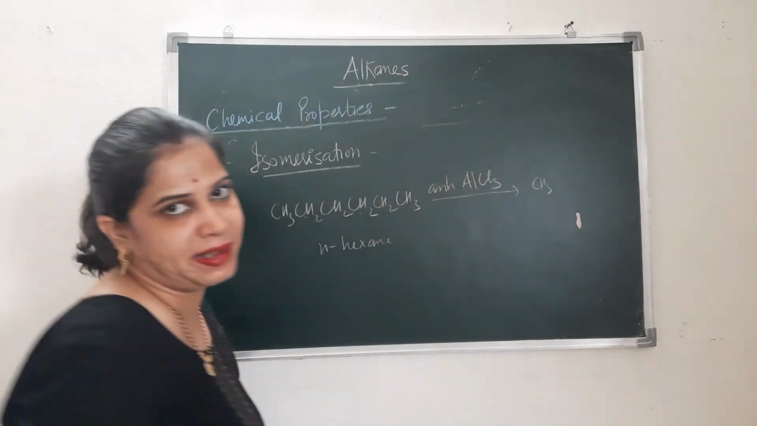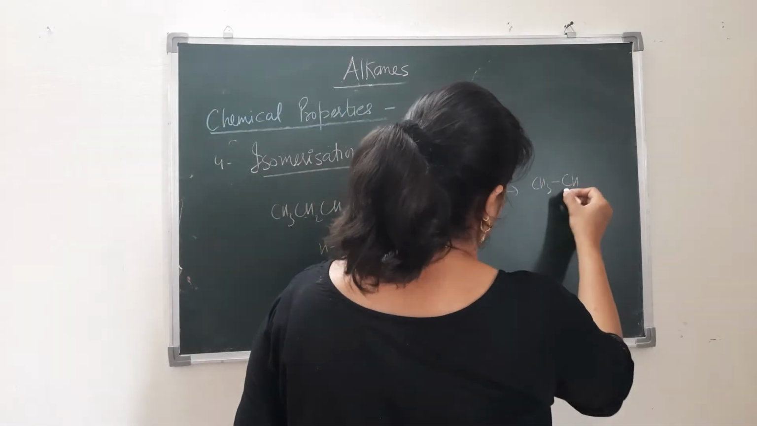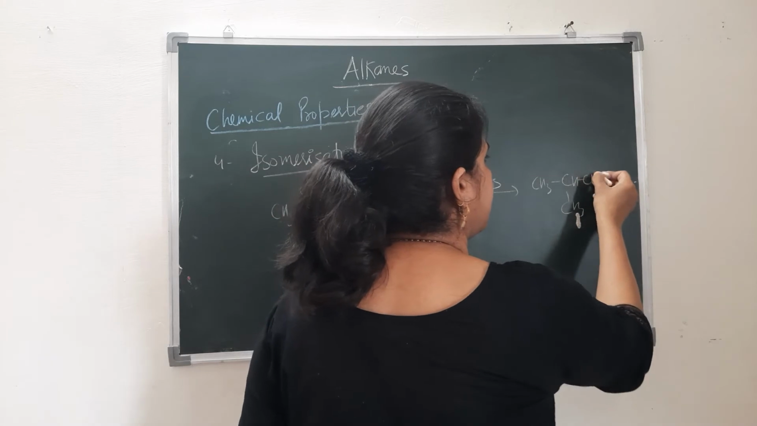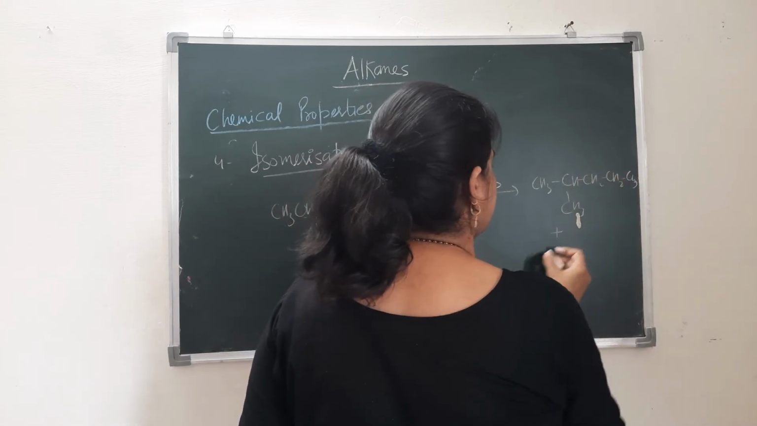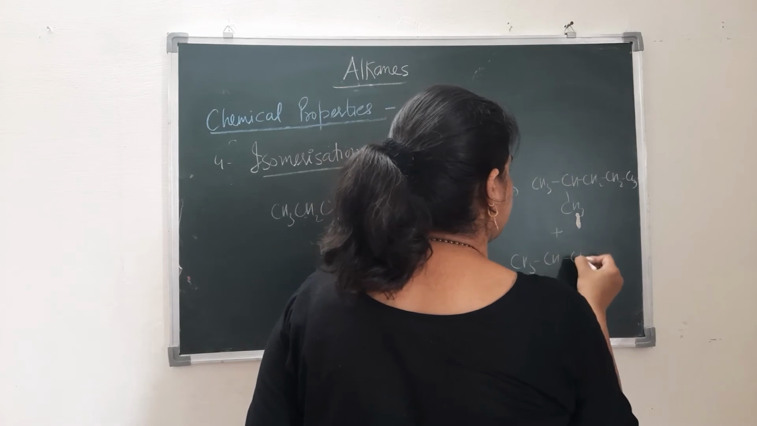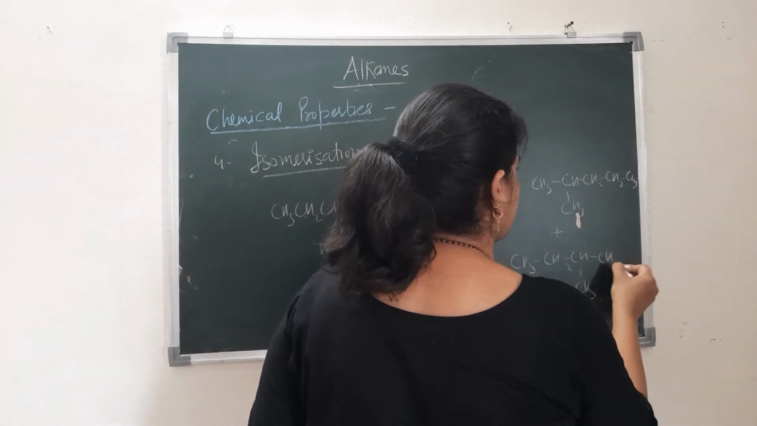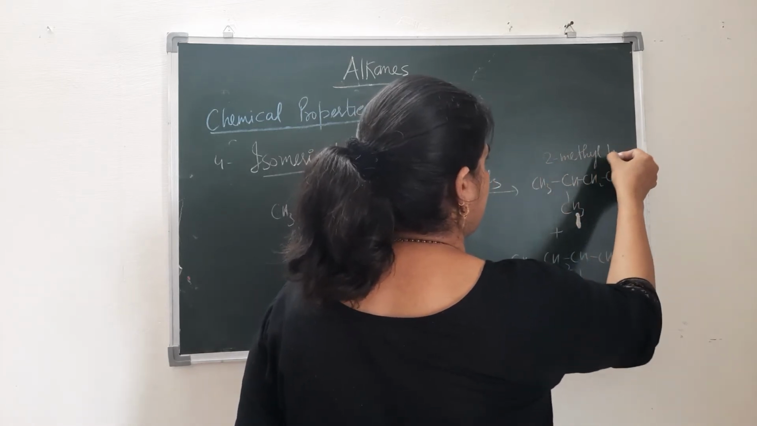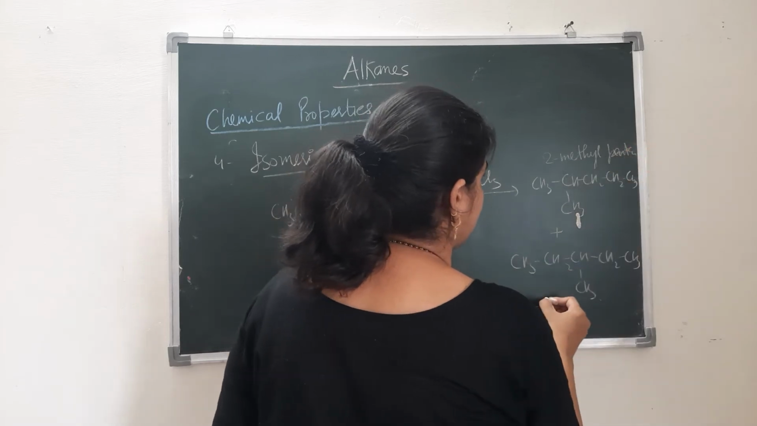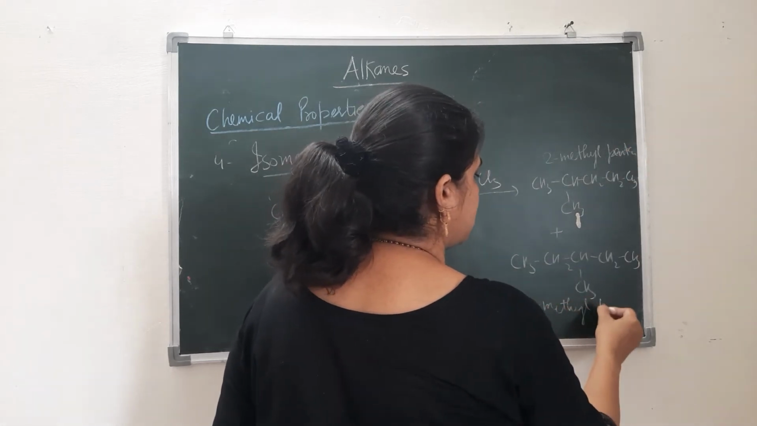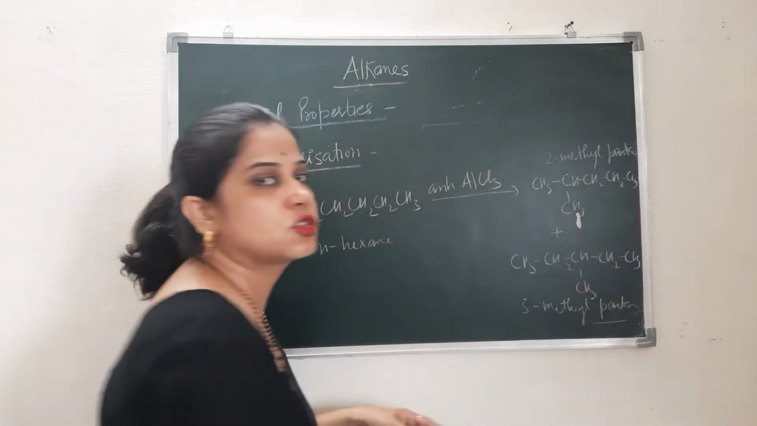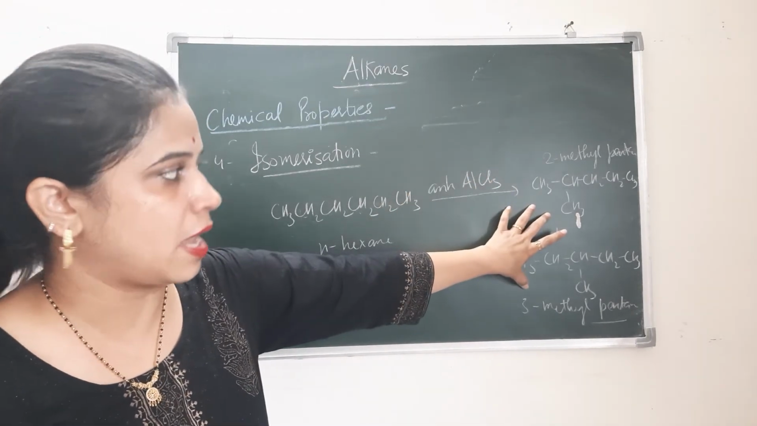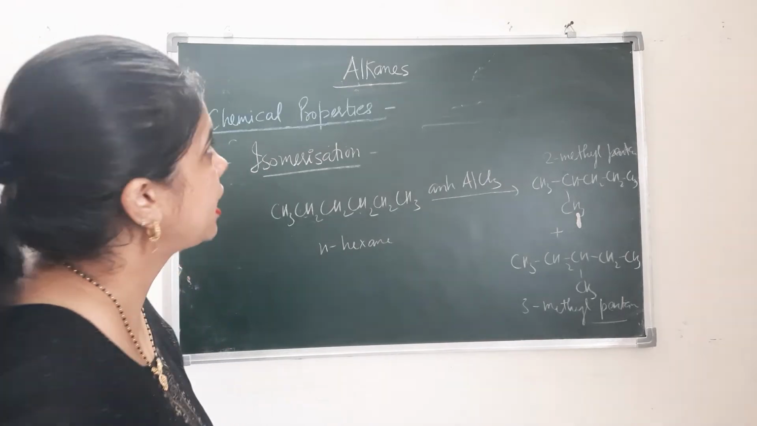It is 2-methylpentane and 3-methylpentane. Right? This is 2-methylpentane. Both have the same molecular formula, but the position of the methyl group is different in both compounds. So they are chain isomers of each other. That means in this process there is formation of isomers, so the process is isomerization.